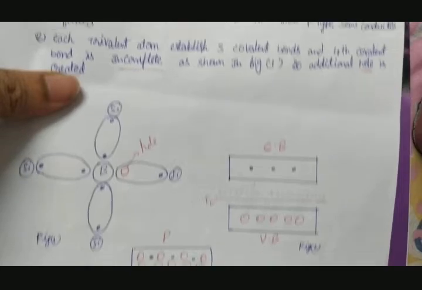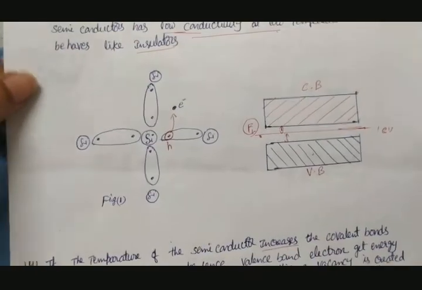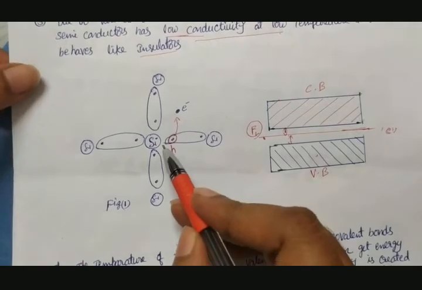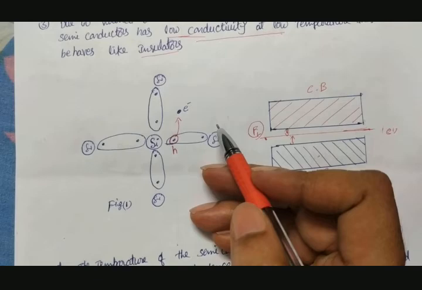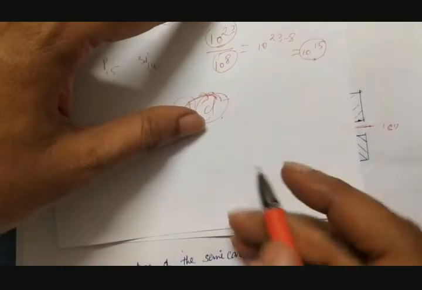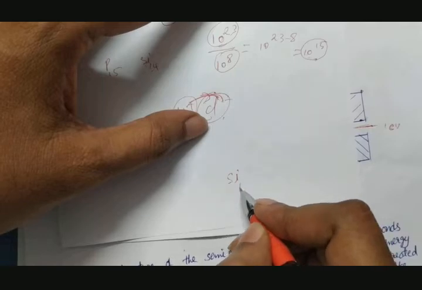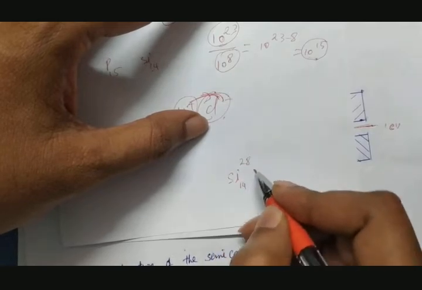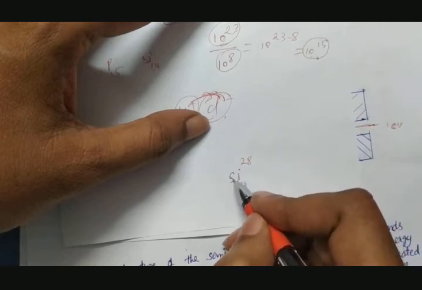Why neutral? You see, for example, here in place of silicon, the pure form of semiconductor, we replace this silicon with a boron atom. So in silicon, what is the number of electrons and protons inside? The number of protons is 14 and the number of neutrons is 14. The neutron number is not required now. We'll see about electrons.